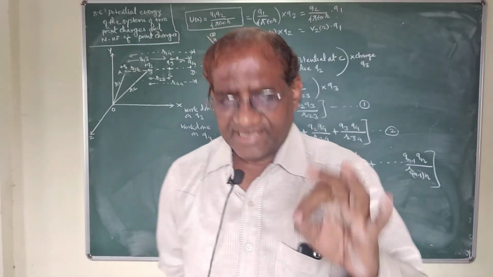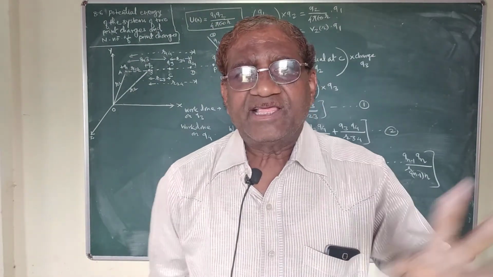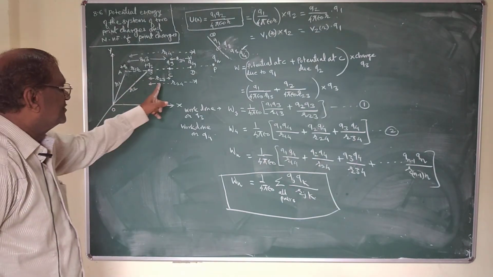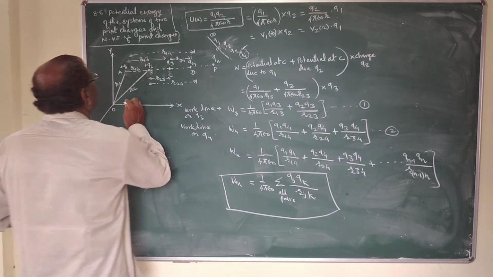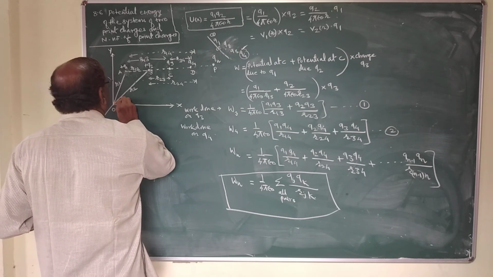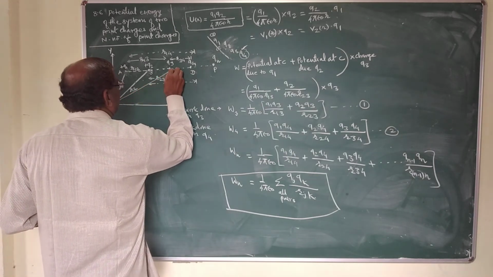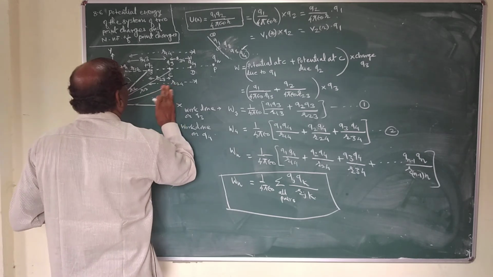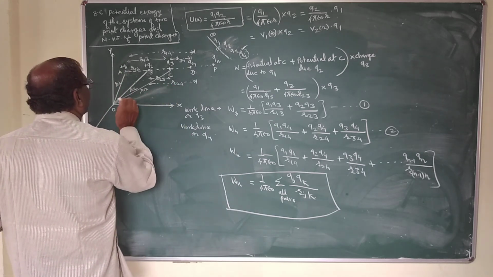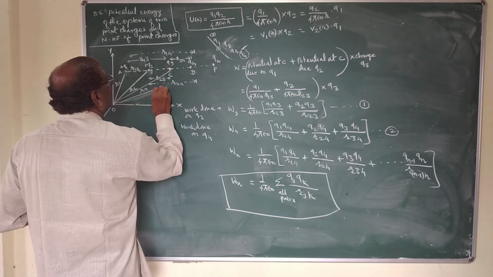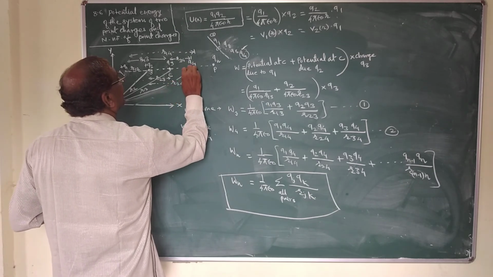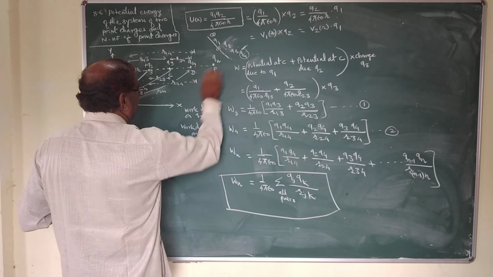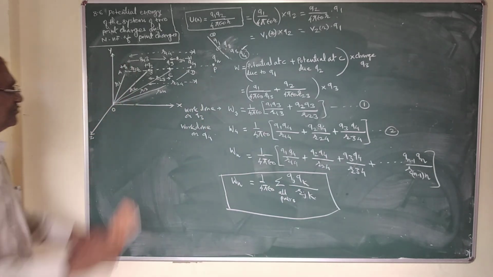This is the case. Now I think you should be clear on this. This is R3, R4, and so on to Rn, in this way.